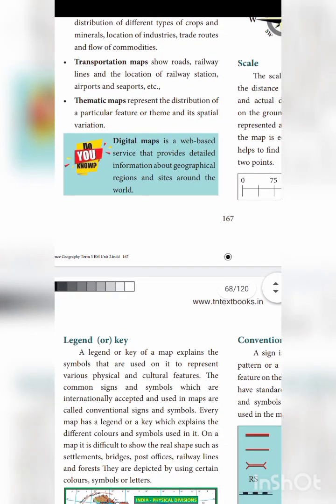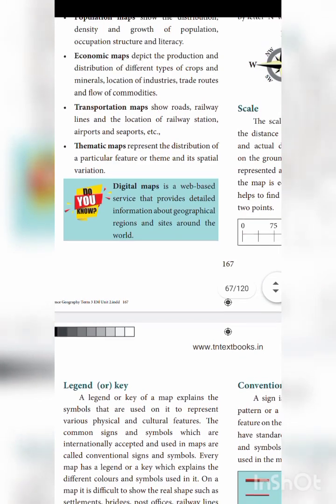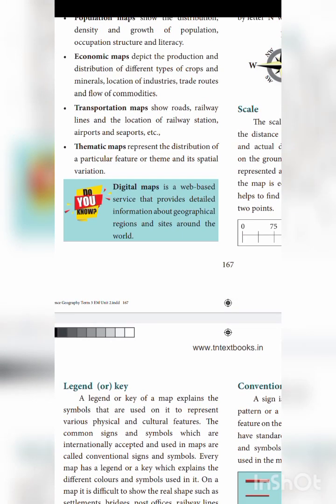Thematic map represents the distribution of particular feature or theme and its spatial variation. One particular theme will be there in a map. That is what thematic map. For example, transportation map means only about the roads and railways will be there in a map. Population map means only about the population will be there in a map. Such a type of map is called as thematic map. One theme will be there.